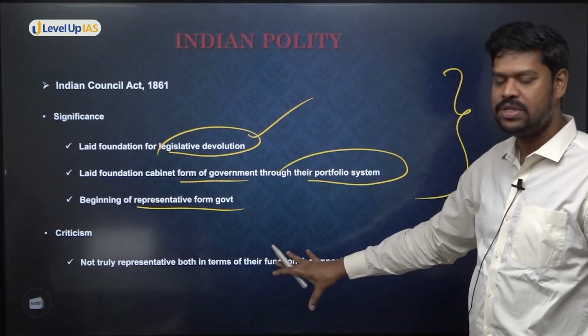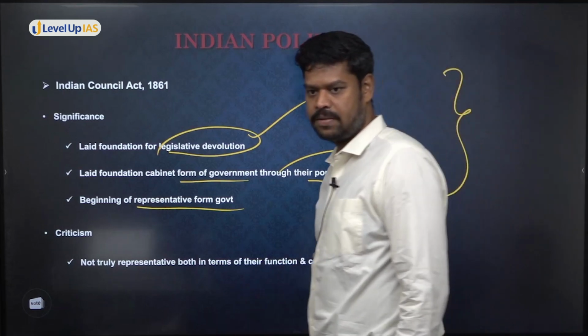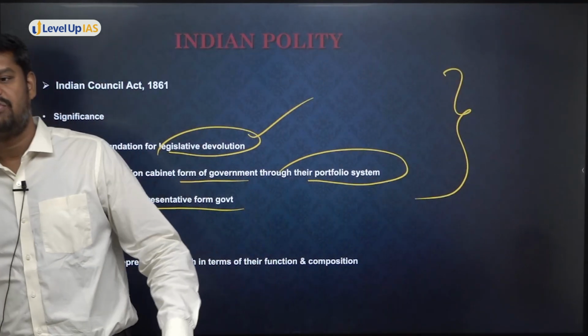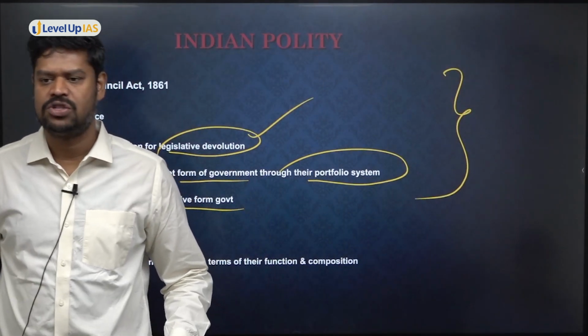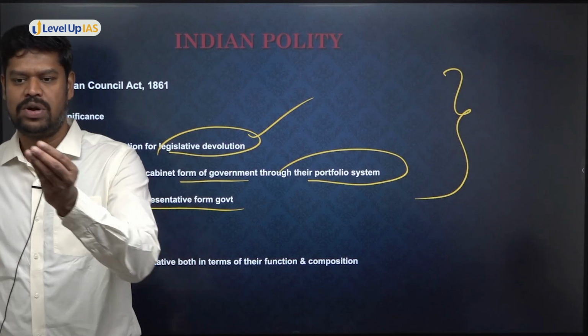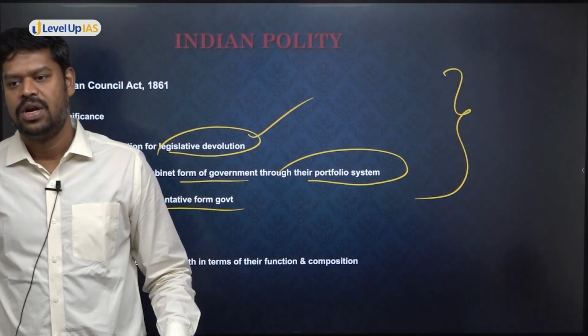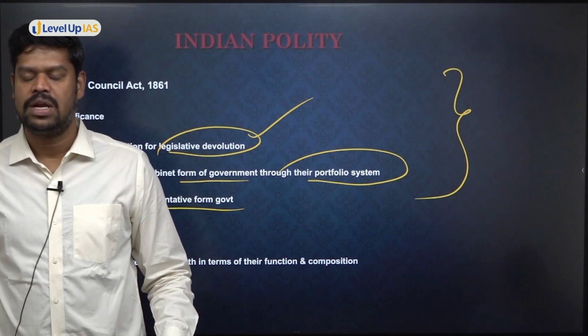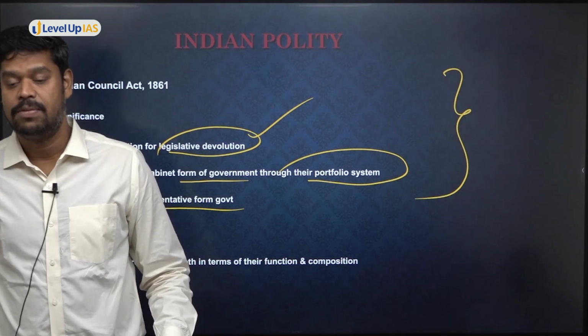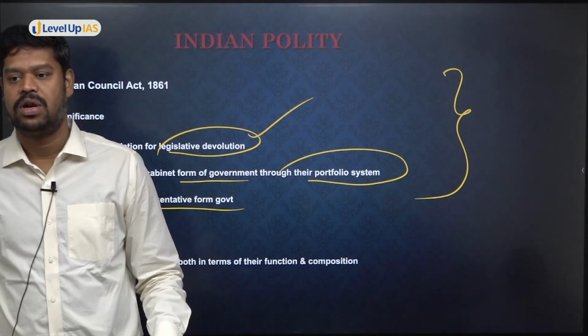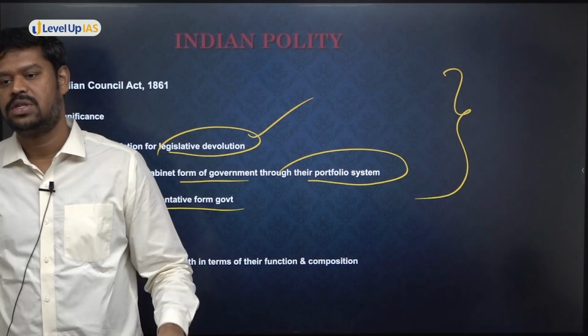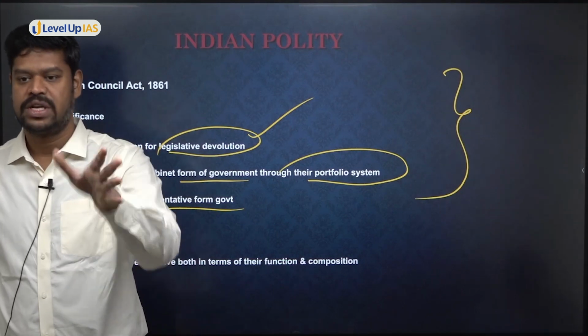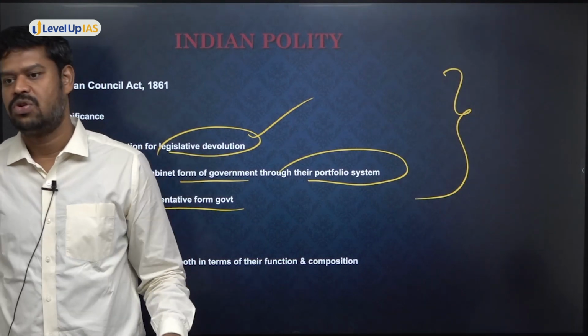But what was the criticism of this act still? Although it is a beginning of representative form of government, it is not too representative, because what is the only power that was given to them? To discuss the bills, nothing more than that. They were not able to criticize the government. They were not able to discuss the budget, which is very important. They were not allowed to ask questions. They were not able to bring motions against the government. So all these powers were not given.